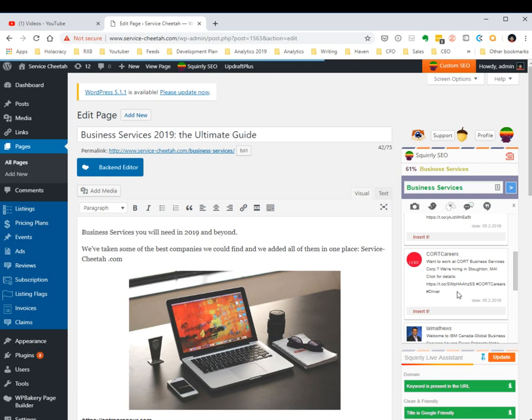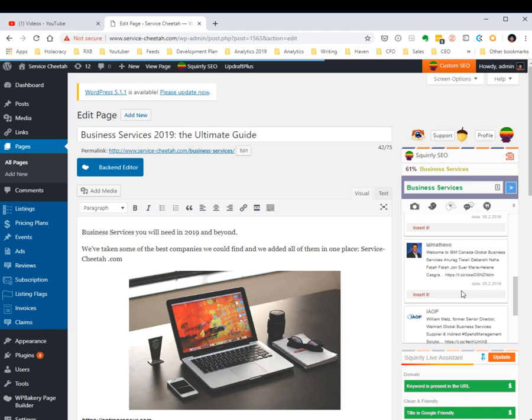Basically, their tweets are their quotes, and you can insert them in your articles to show that you have a lot of influencers and a lot of smart people validating some of the points that you're trying to prove with the article that you're currently writing. And that's just great journalism. So that's why you should really use the blogging assistant for such things.